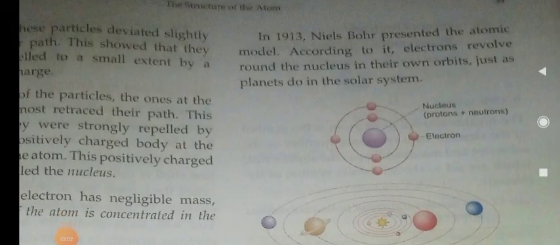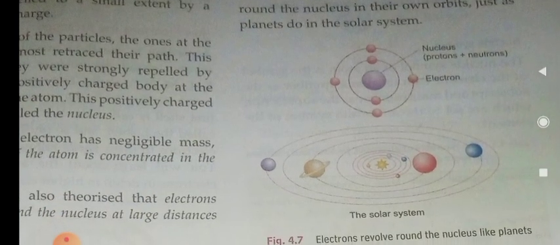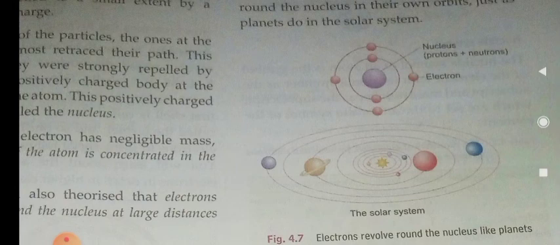Another scientist called Niels Bohr presented an atomic model. According to it, electrons revolve around the nucleus in their own orbits, just as the planets do in the solar system. So the atomic structure given by Niels Bohr is similar to the solar system. The electrons revolve around the nucleus, and the neutrons and protons are present inside the nucleus. So this is about the atomic structure.